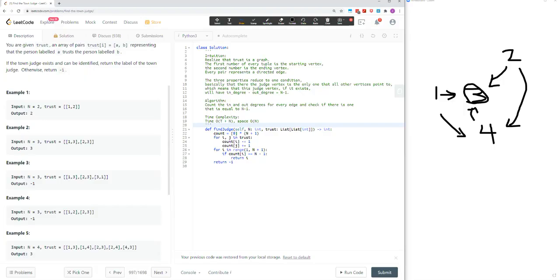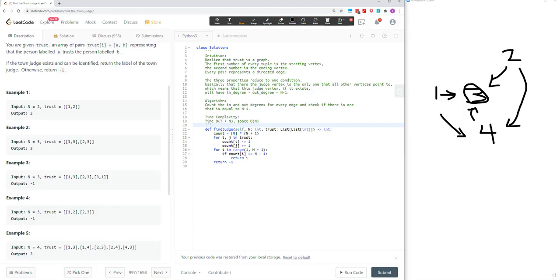Basically, there is a judge vertex that all the other citizen vertices point to, and this judge vertex, if it exists, will have in-degree minus out-degree equals n minus 1. So we'll have a net degree of n minus 1, and the judge vertex is the only one that will fulfill this condition. And if there's no vertex that fulfills this condition, then we return -1 because there's no town judge.